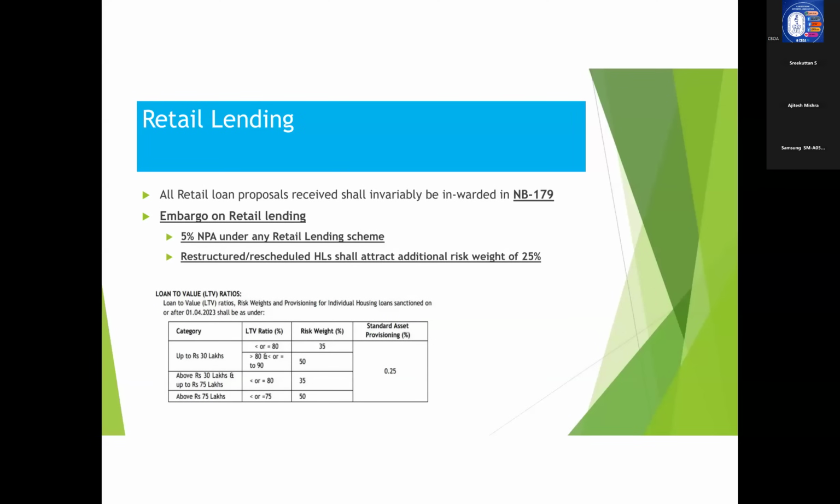So this is the concept with regard to risk weight.